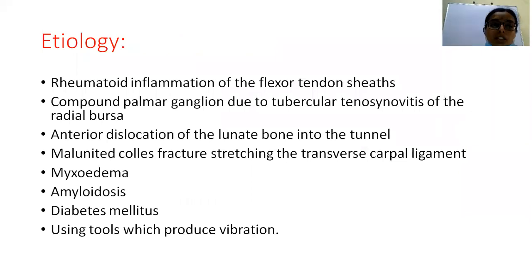So coming to the different etiology, you have rheumatoid arthritis, inflammation of the flexor tendon sheaths, compound palmar ganglion, which you were taught earlier, tubercular tenosynovitis of the radial bursa, dislocation of the lunate bone into the tunnel, malunited Colles fractures, myxedema, amyloidosis, diabetes mellitus; all these contribute to carpal tunnel syndrome. And some studies also show that people who use tools with excessive vibration are also susceptible to carpal tunnel syndrome.